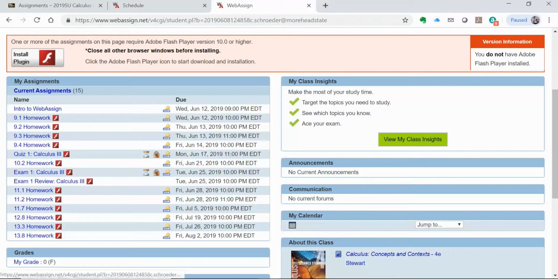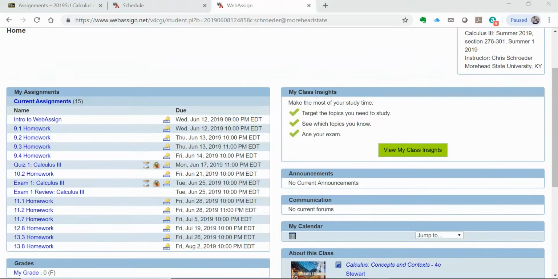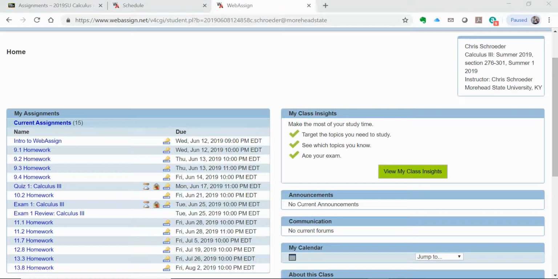A lot more from Chapter 9. The first quiz is already up there. Homework and exam 1, exam 2, and so on. All right, so continuing on, I went ahead and installed that Flash, by the way, while you weren't looking.